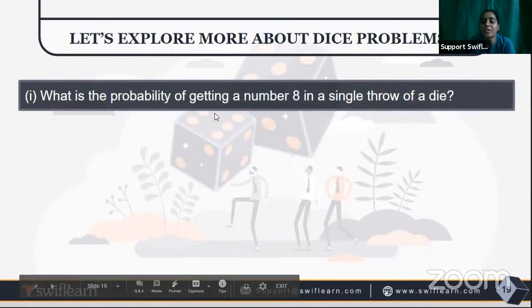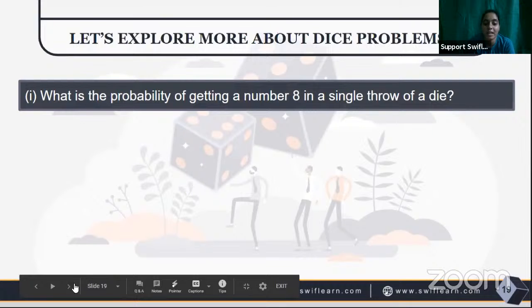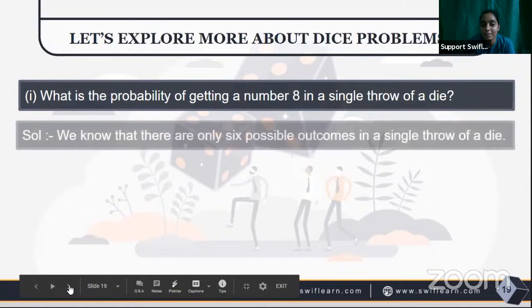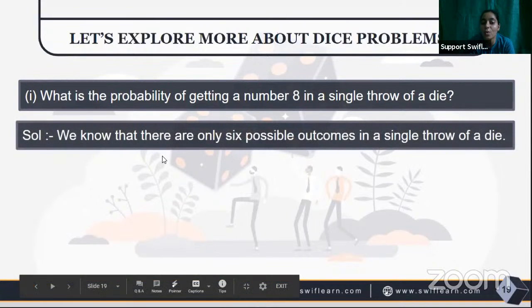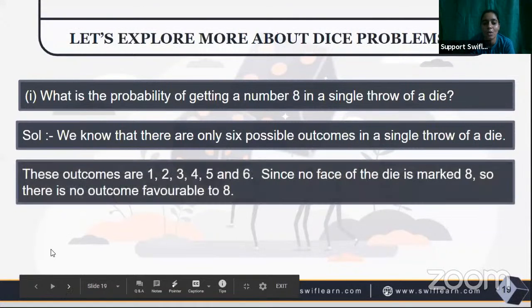What is the probability of getting a number 8 in a single throw of a die? It's not possible. We know that there are only 6 possible outcomes in one single throw of a die, and getting an 8 is impossible. So there is no outcome favorable to 8, so the probability is 0.